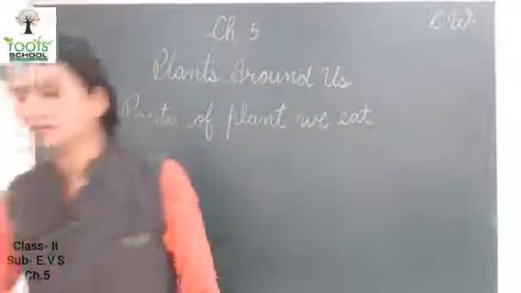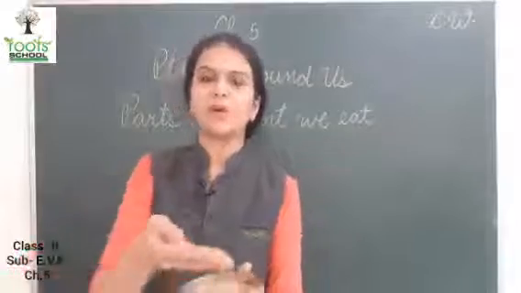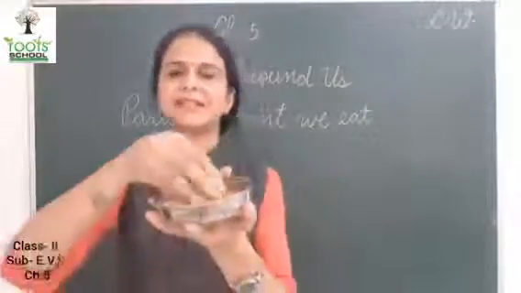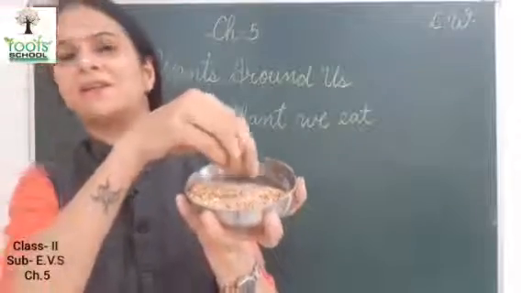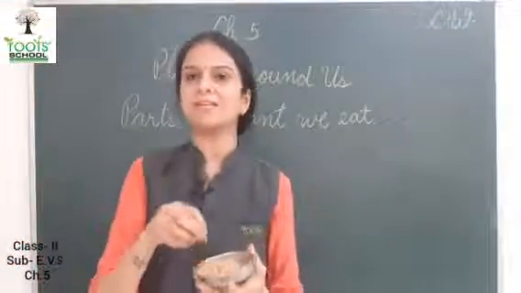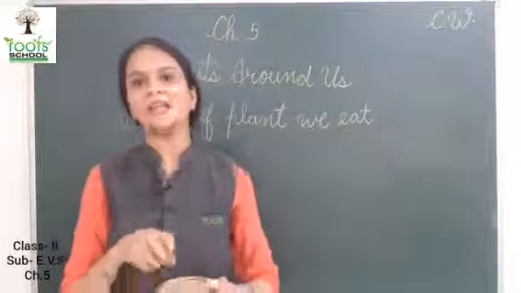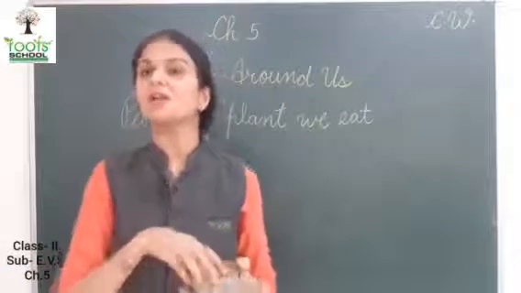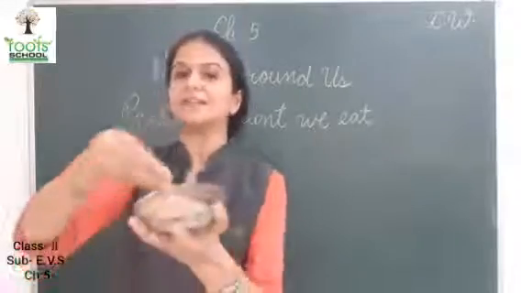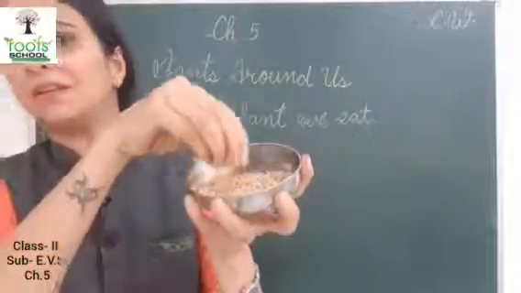Next is wheat. You can see wheat. Firstly we make flour with it, aata banta hai isse, and then mama makes chapati with it.